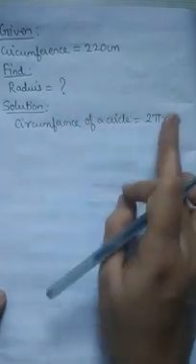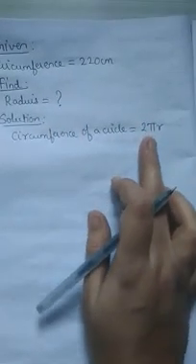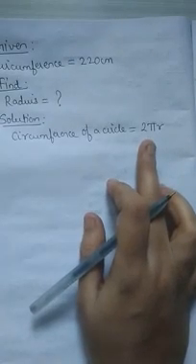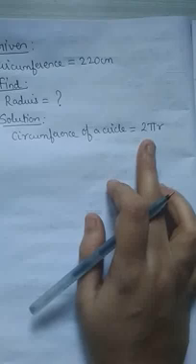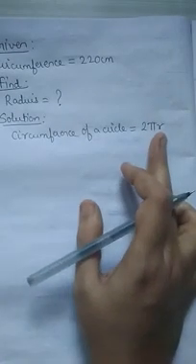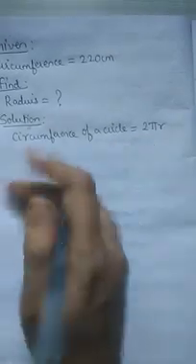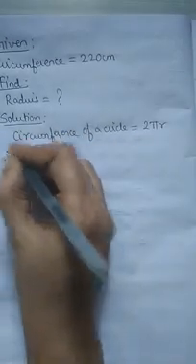Why not pi d? Because diameter is not asked. You are supposed to find out radius. So you will use direct radius formula also. Now some girls will say, Miss, can we use a pi d formula and then find out the radius? That is, once you find out diameter, then make half of that diameter and then you will write radius. You can do it, but why to take a lengthy method? There is a short formula there, na? So we will use that short formula only. Okay, girls?